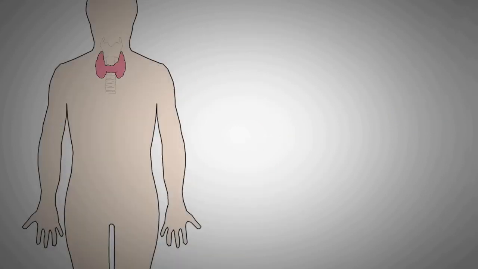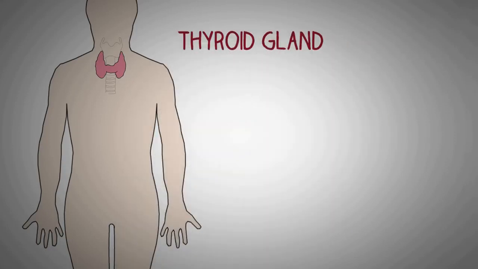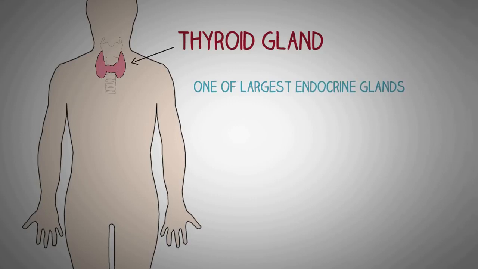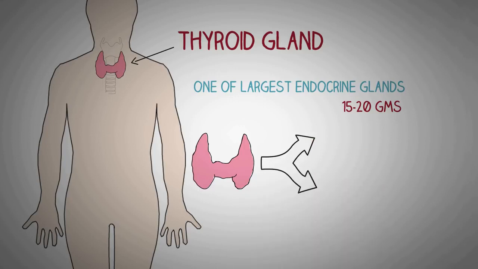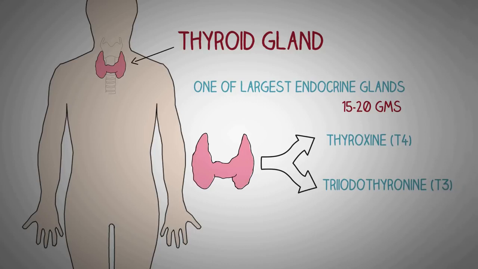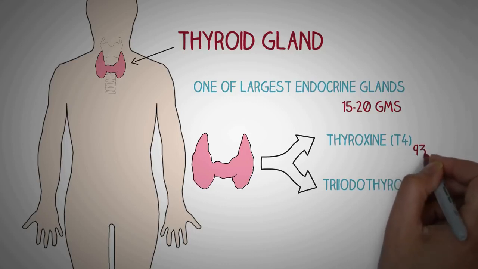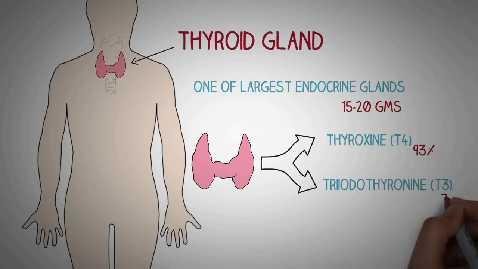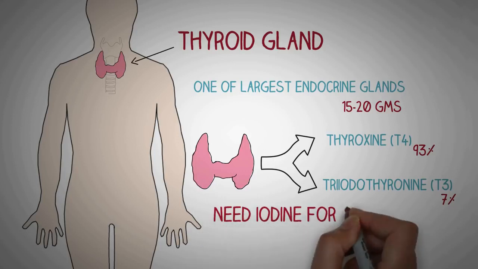So first of all, we will take a look at the thyroid gland. The thyroid gland is located immediately below the larynx, and it is one of the largest of all endocrine glands, weighing about 15 to 20 grams. The thyroid gland secretes two important hormones, the T4, the thyroxine, and the T3 or the triiodothyronine. 93% of all the secretion of the thyroid gland is the T4 and only 7% of the secretion is T3.